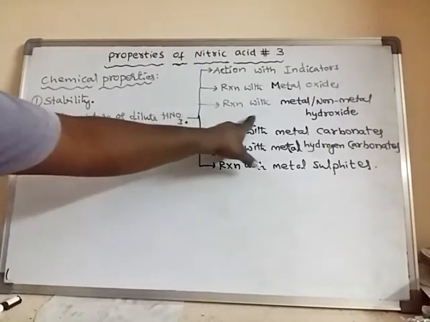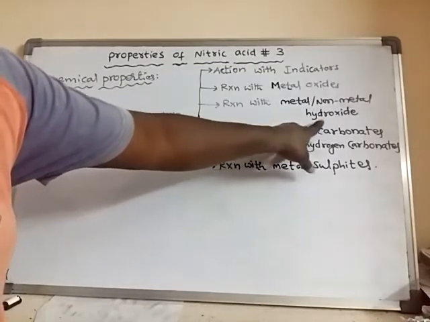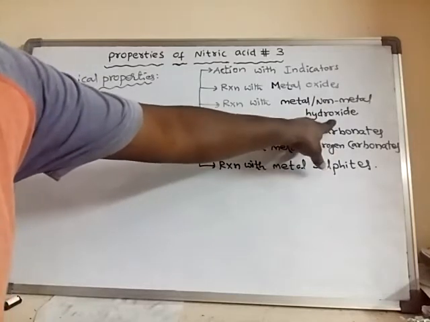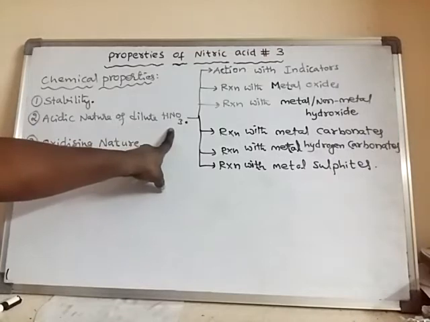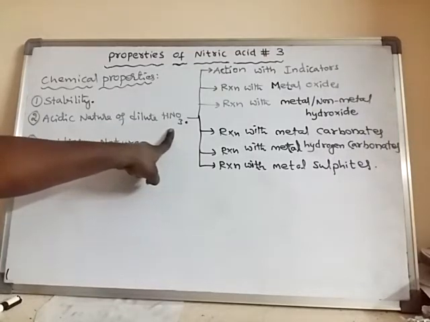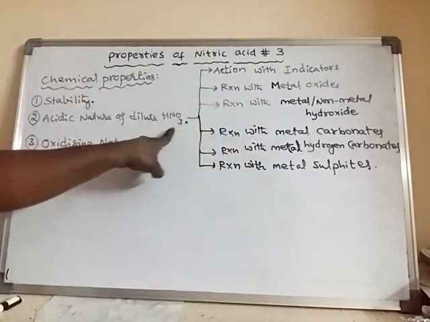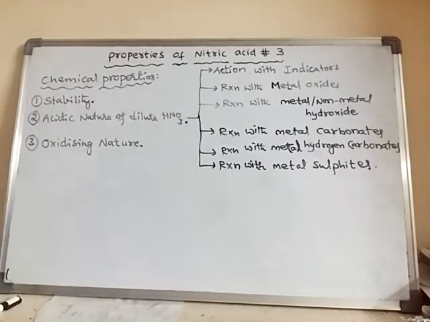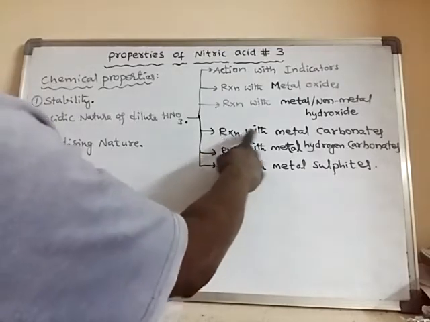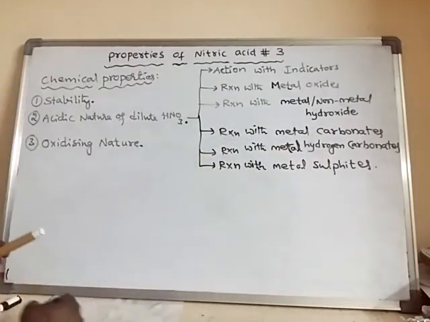In the same way, with metal hydroxides or non-metal hydroxides, dilute nitric acid will also form nitrate salt and water. So with this reaction also the acidic nature of dilute nitric acid can be proved. And we have covered reaction with metal carbonates also.